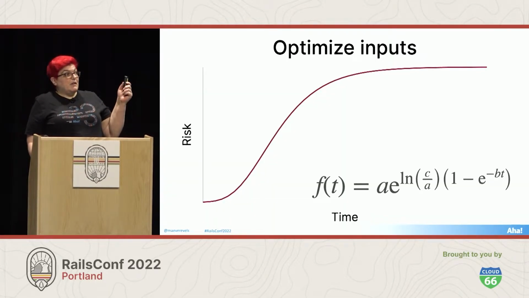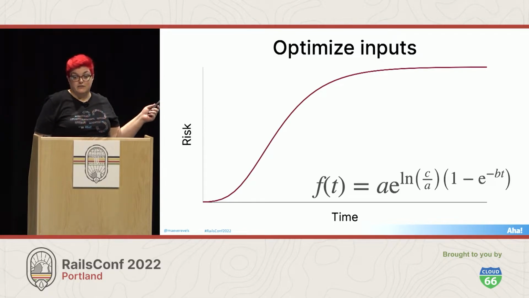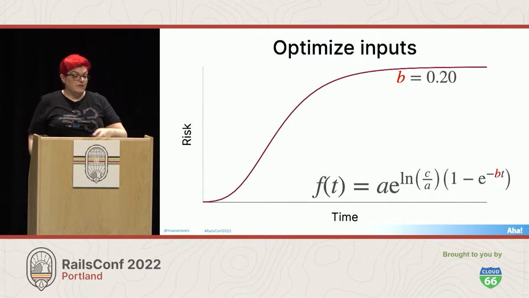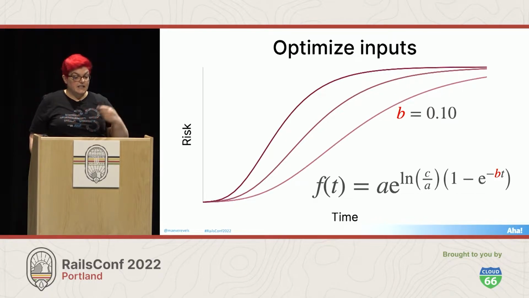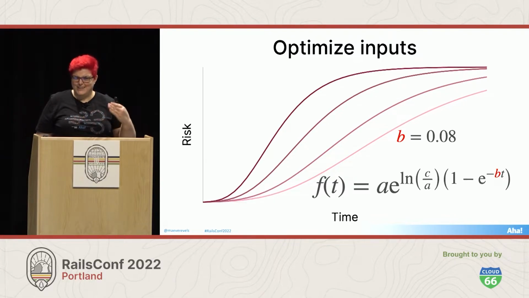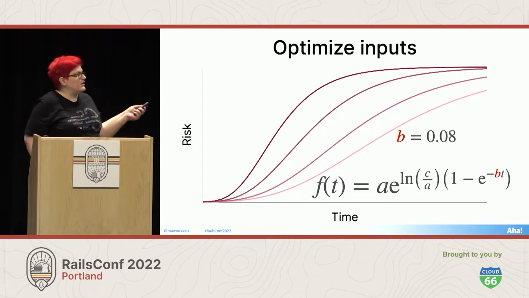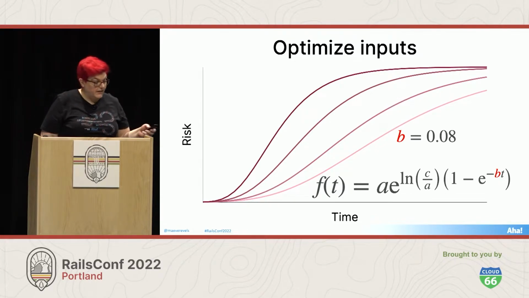So one possibility is that we could optimize the inputs. This is the function that I use to produce this curve. Changing the input values for any of these parameters is going to change the model. So as I reduce the value of the B parameter, for example, we still approach the same maximum, but I can change how quickly that happens. So you probably heard about flattening the curve earlier in the pandemic, and that's because the Gompertz model shows up in epidemiology as well. So this is essentially modeling the effect of writing our tests first. It's very effective. It's great if you can swing it.